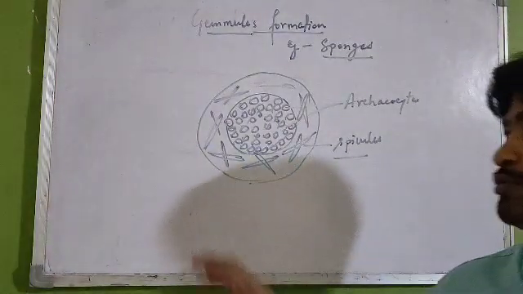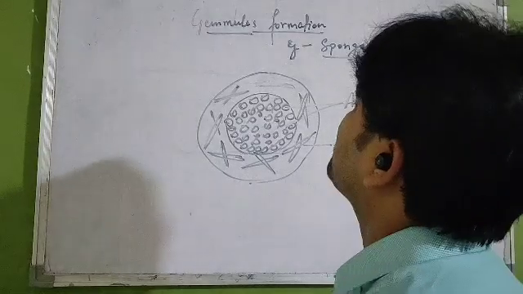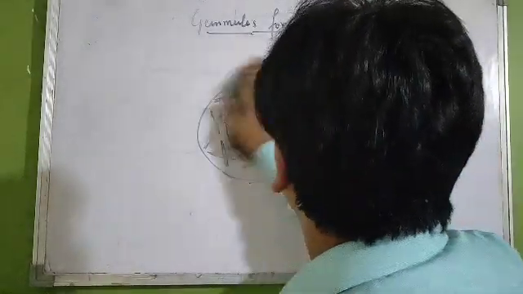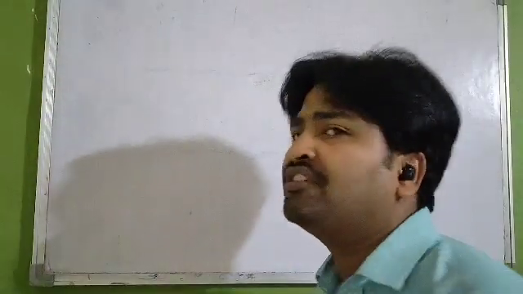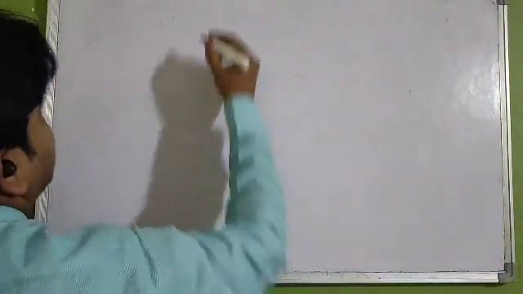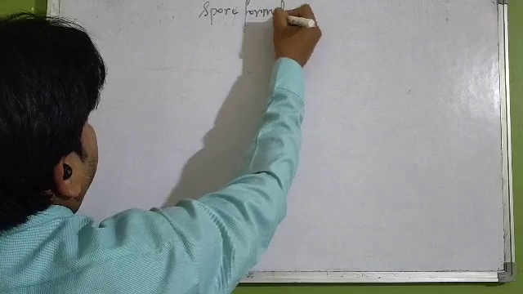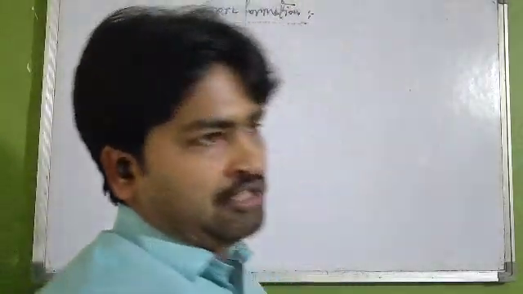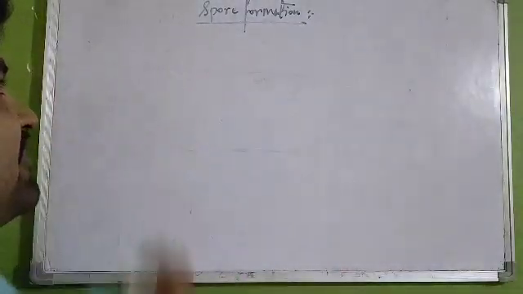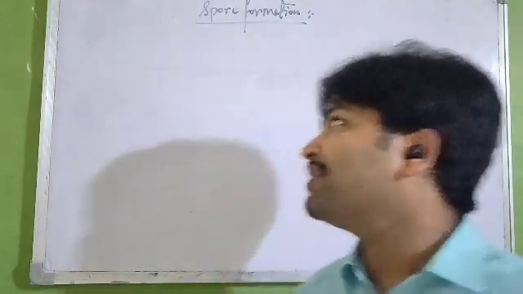I hope you have understood these terms. So we have discussed fission, budding, fragmentation, regeneration, and gemmule formation. Now the next thing is spore formation. See, if we talk about spore formation, what is spore formation? This can be seen in yeast. Basically, yeast generally reproduces through spore formation.